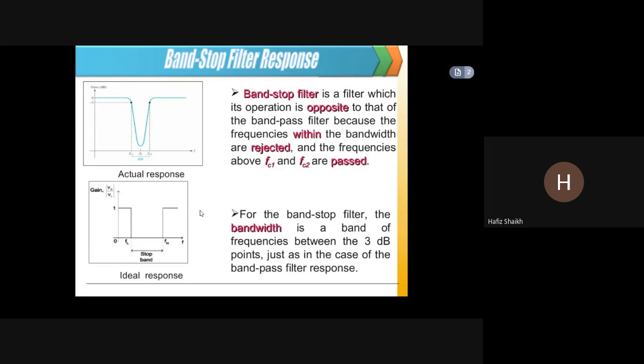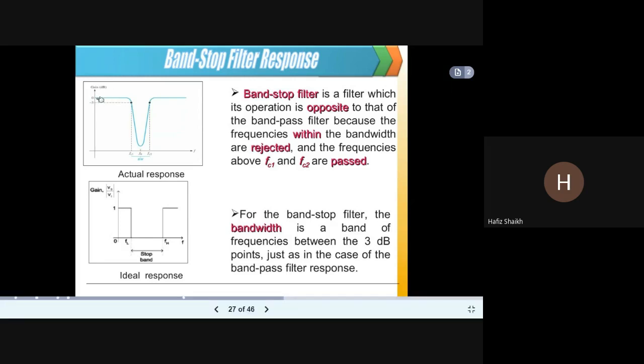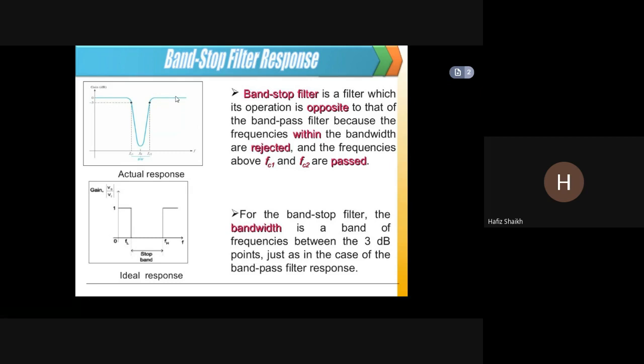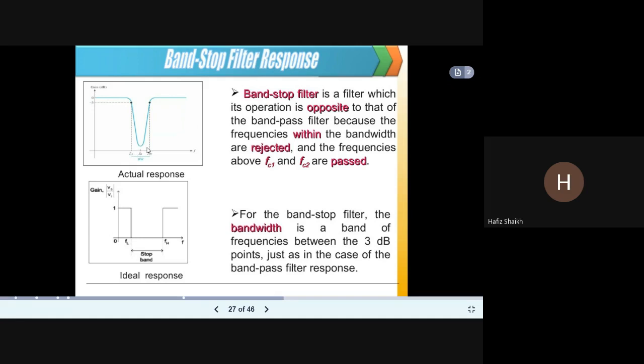Band stop filter response. A band stop filter is a filter whose operation is opposite to that of a band pass filter. Here you can see first it will allow the frequency to pass, then it will reject the particular frequency, and then again it will allow the frequency to pass. So the frequencies between FC1 and FC2 will be rejected.